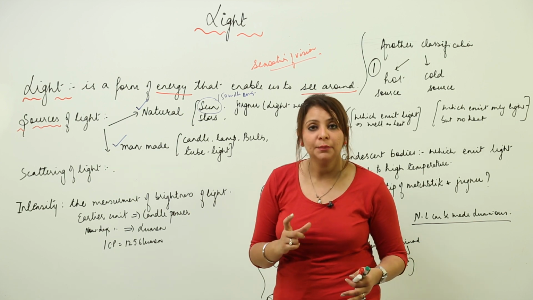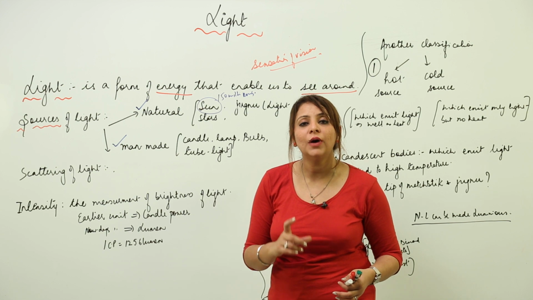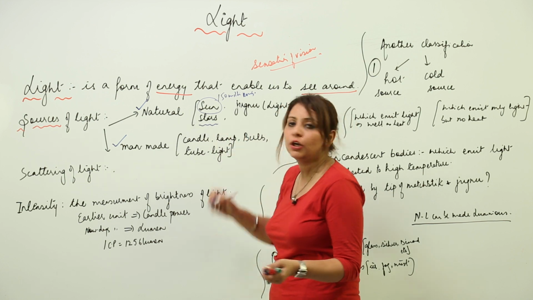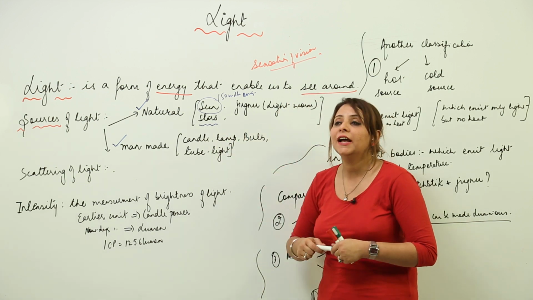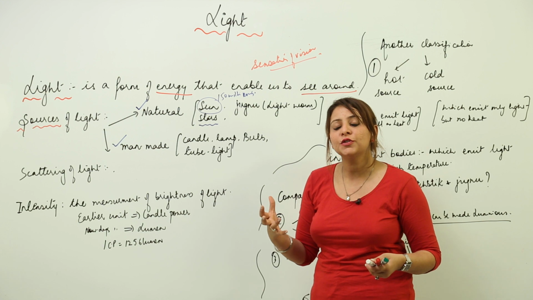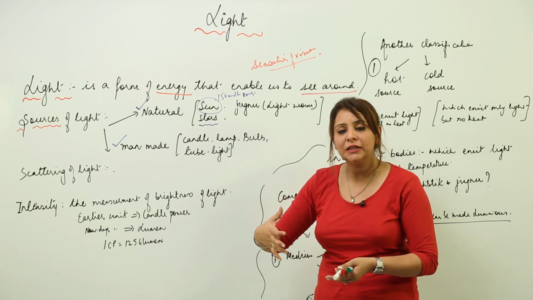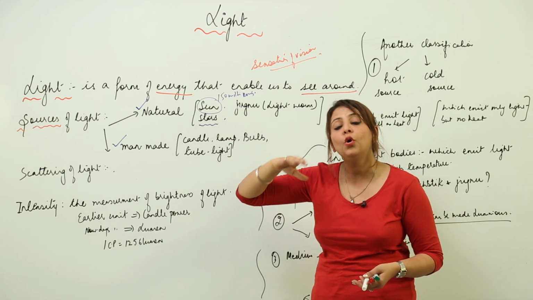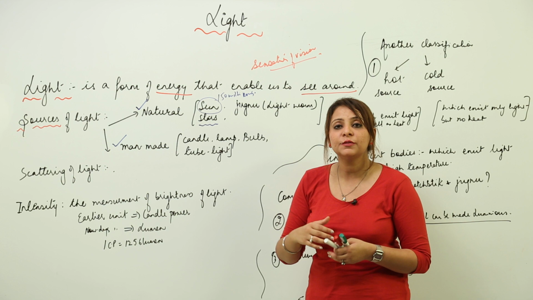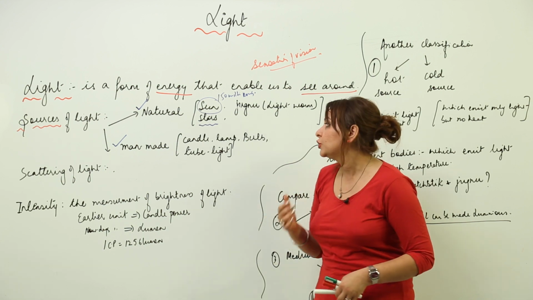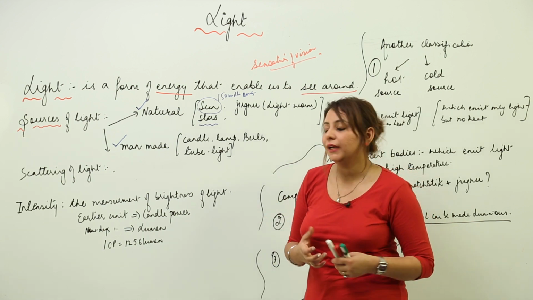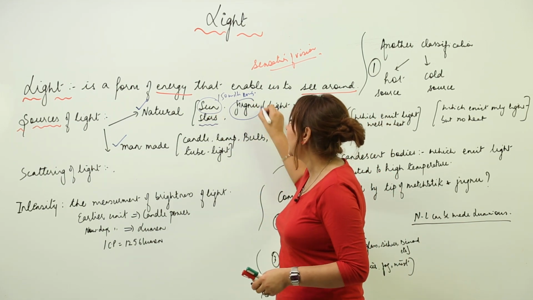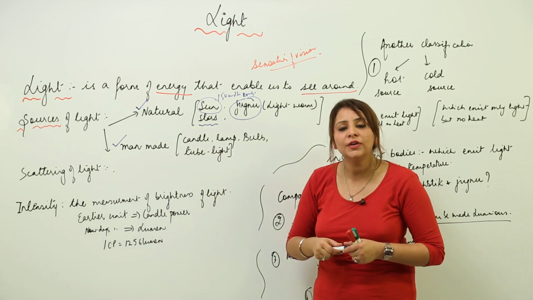So the sun is the biggest source, and it is 150 million kilometers away from earth. Likewise, we have stars also. They also emit light; they have their own light. There are certain stars which appear bright, but actually they are not near the earth. They are too far, more than 150 million kilometers, which means they are far from the sun also. Still we can get that light, right? So the natural sources are the sun and stars, and likewise we have certain animals which are capable of emitting light.